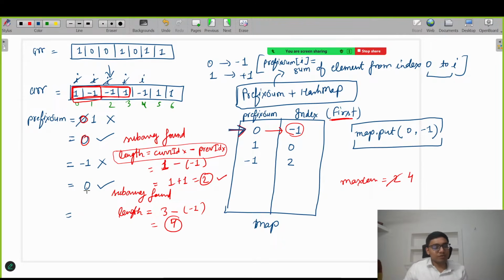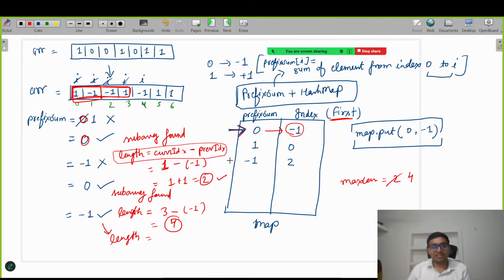Now the previous prefix sum is 0 and adding -1, it will become -1. So is -1 present in our map? Just let me know. Yes, -1 is present. Then again we are happy. Subarray found, and let's try to calculate the length again.